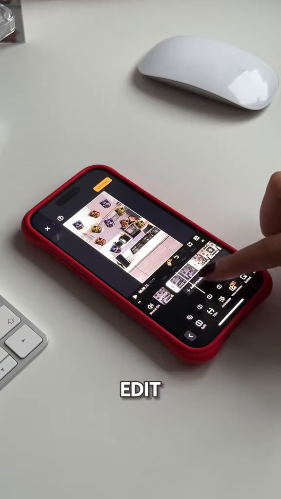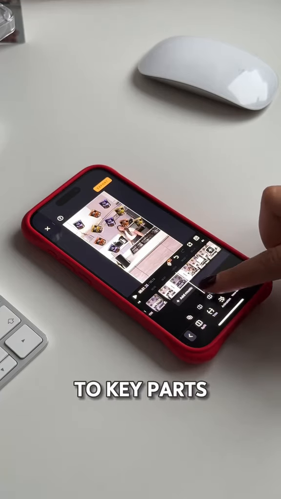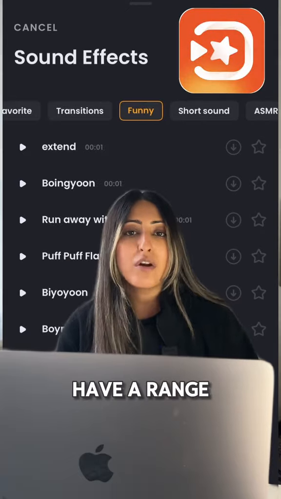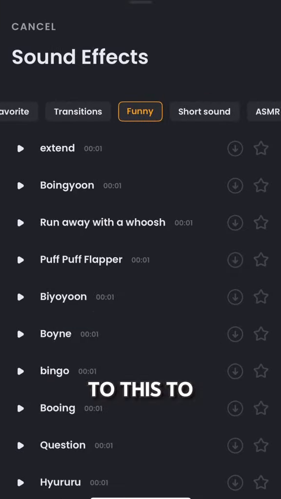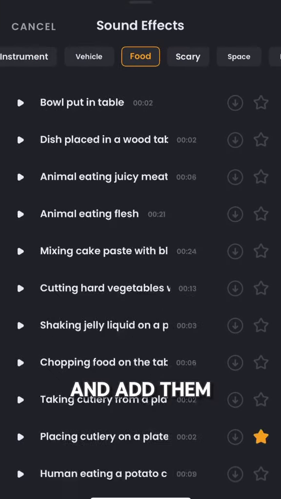I like to have a rough edit, then strategically add my sounds to key parts in the video. Viva Video Library has a range of sounds that you can use, from this to this to this. To save time, you can go through each sound and add them to your favourites.